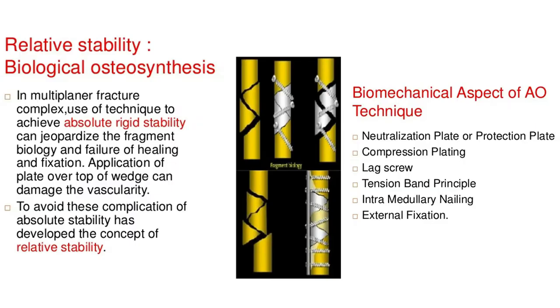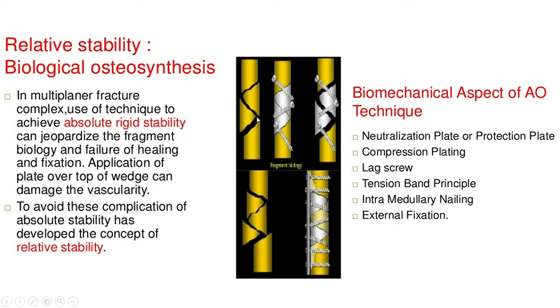So if we reduce each and every fragment and want to fix it with screws, that can hamper the micro motion of the fracture fragments, and it can cause damage to the fracture hematoma. It can cause more chance of non-union in this area.